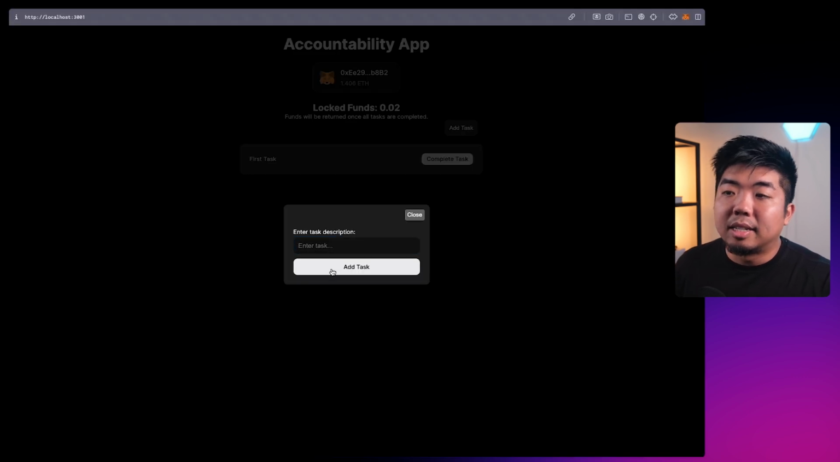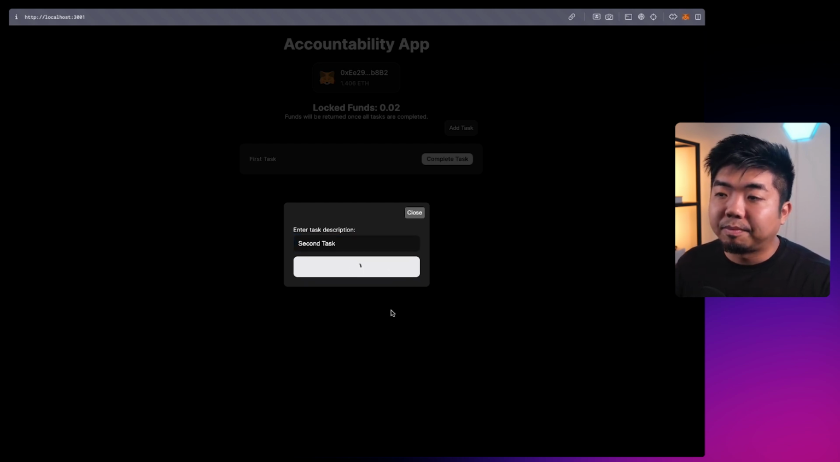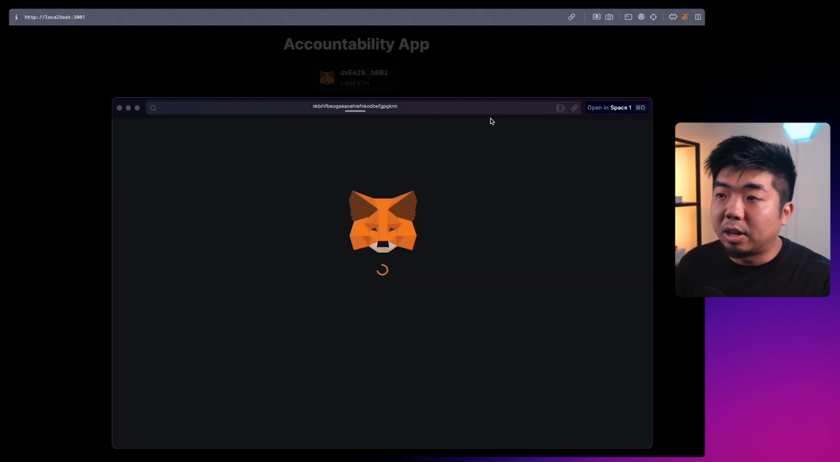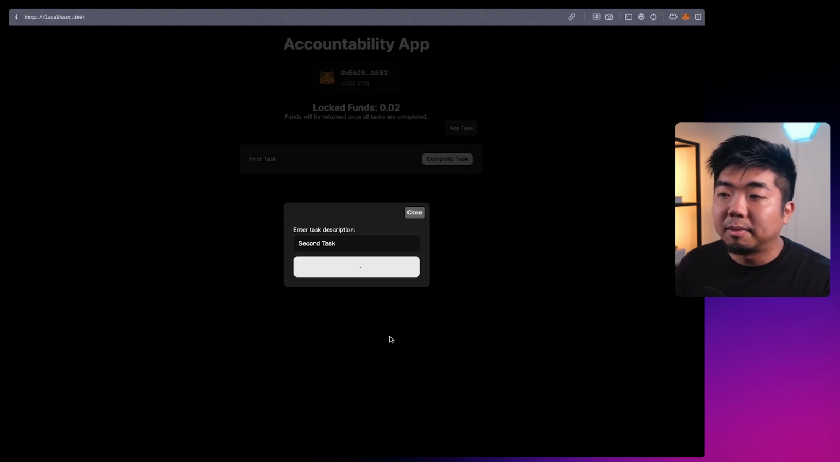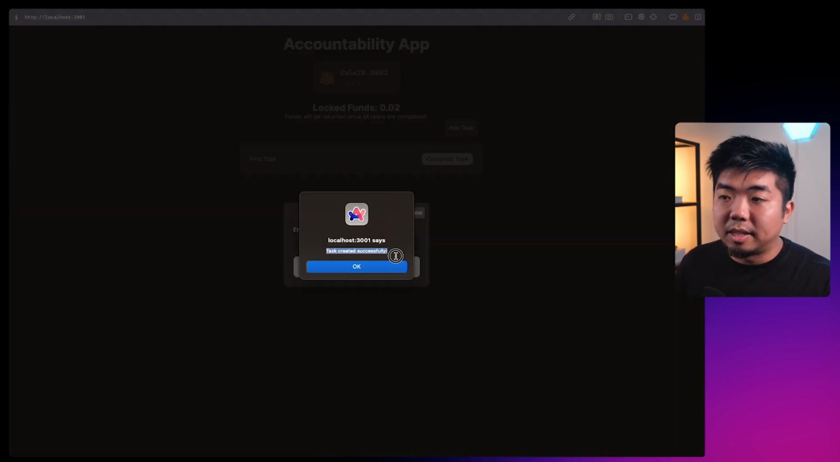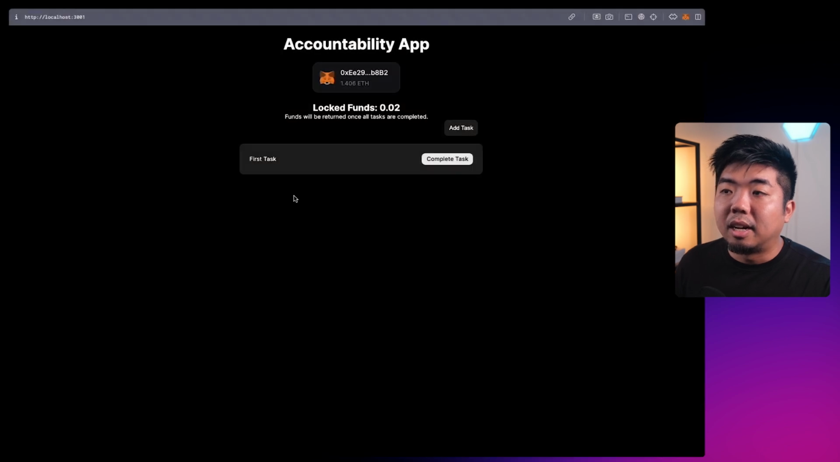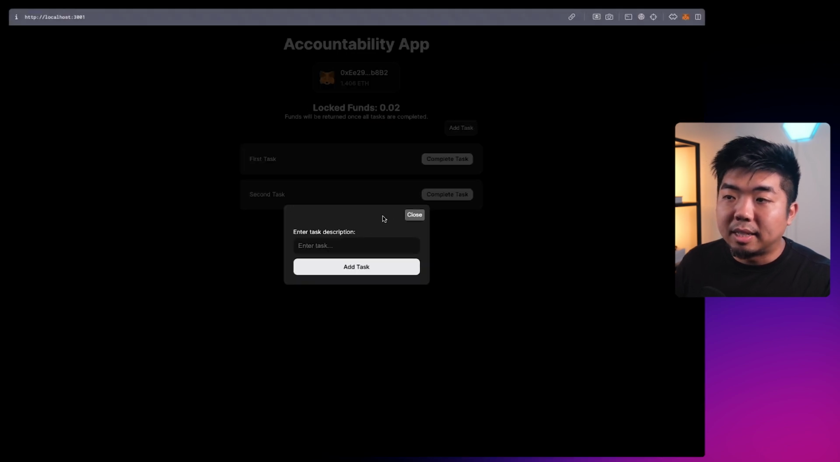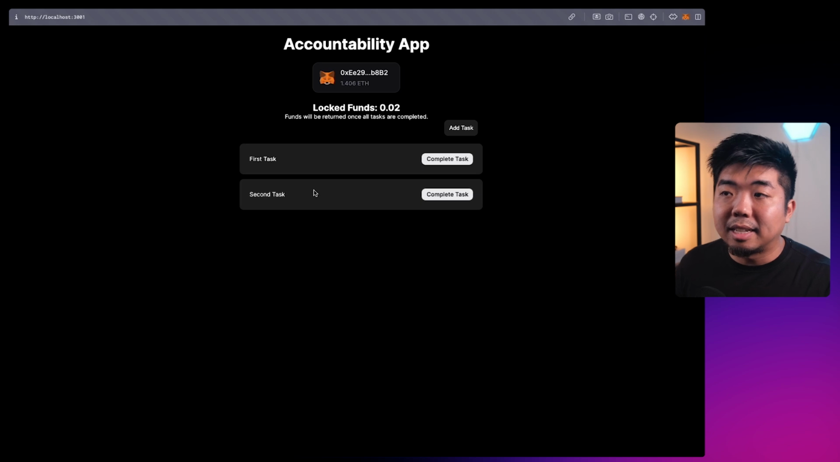So right here, you can see we have our modal. So when we hit add task, we can say, hey, second task. We can hit the add task button. It's going to call the create task function from our contract. You can see task was created successfully. It will close that modal, it resets everything, and it adds our second task here.